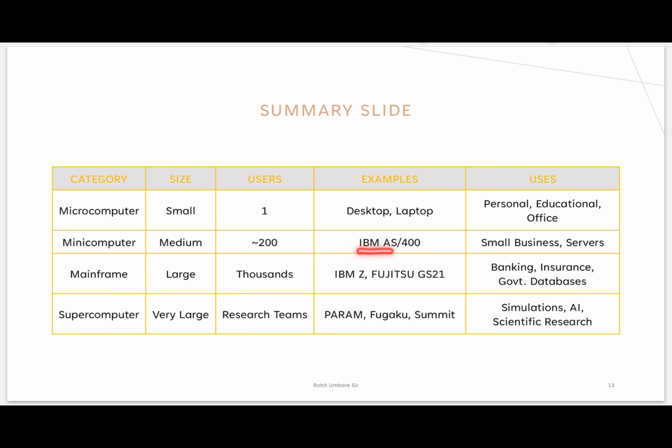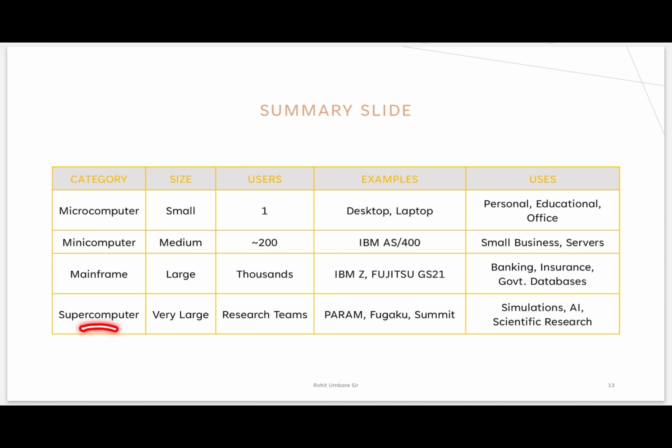Example: IBM AS400, used in small businesses and as a server. Then afterwards we saw mainframe computers, which are large, up to 1000 users, correct? IBM Z and Fujitsu GS21 are examples. Used for banking, insurance, government, databases, right?